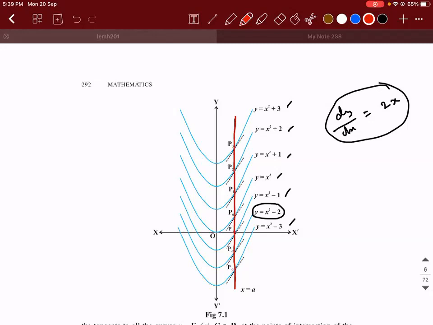At that fixed point, if you draw a tangent to all these curves, what will be the slope of all those tangents? Same. They will be the same. For example, that point is x is equal to 2. If I substitute x is equal to 2, I'll get 4. So I'll get the slope of the tangent as 4 here, 4 here, 4, 4, 4, 4, and 4. So that is the meaning of the geometrical interpretation of indefinite integrals. Now, I hope you understood why we are adding this constant.